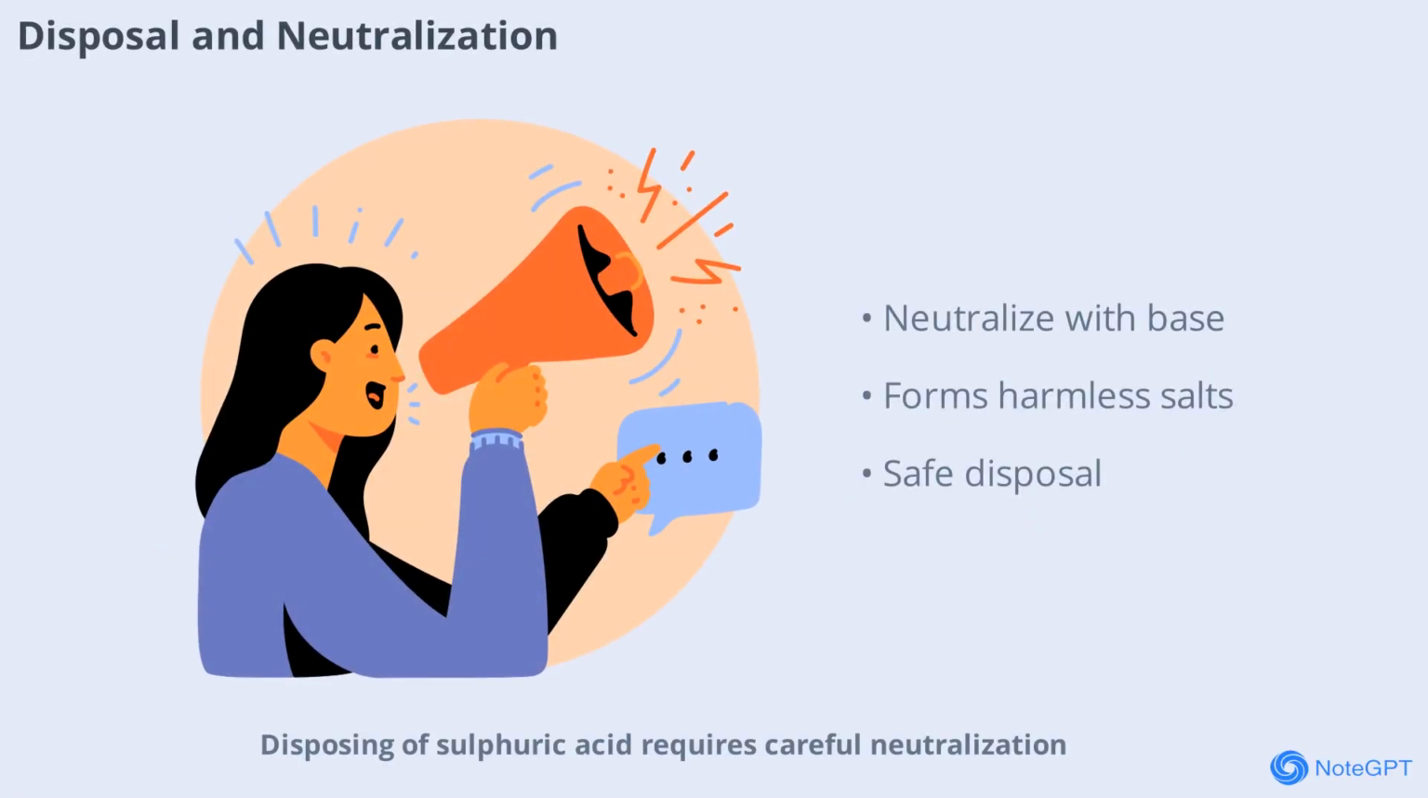Disposing of sulfuric acid requires careful neutralization, usually with a base like sodium carbonate or sodium hydroxide. This process converts the acid into harmless salts and water, preventing environmental harm. Proper disposal methods are essential in both laboratories and industries to ensure safety and compliance with regulations.